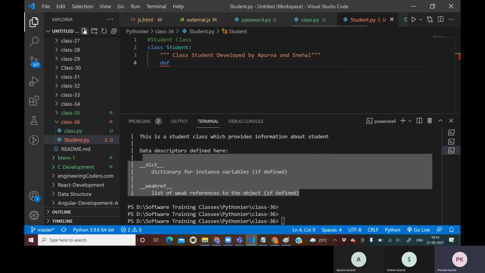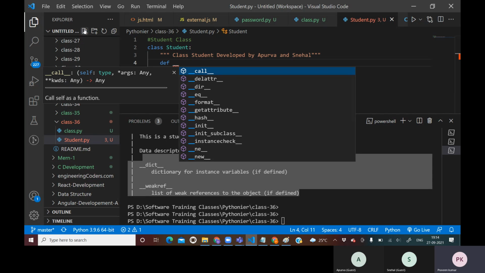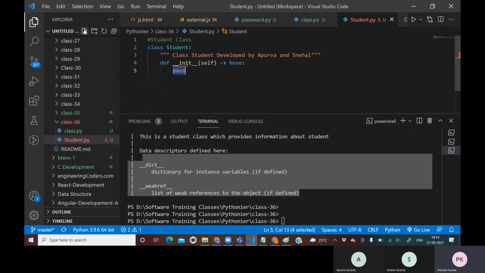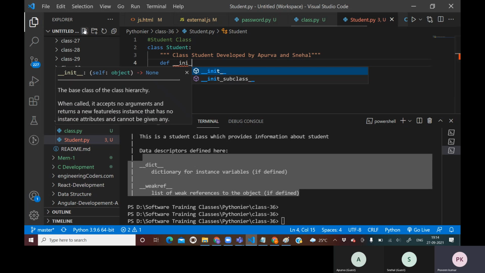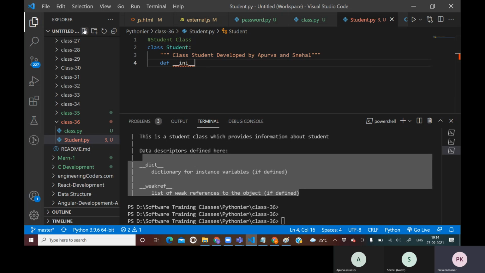Before that, I will define a default method which is going to be executed each time you write a program. It is the init method. I will say def init self. Now this self is a variable which points to this object.